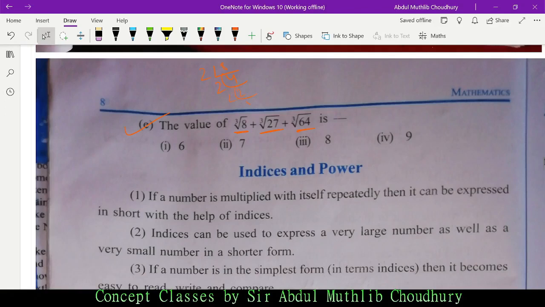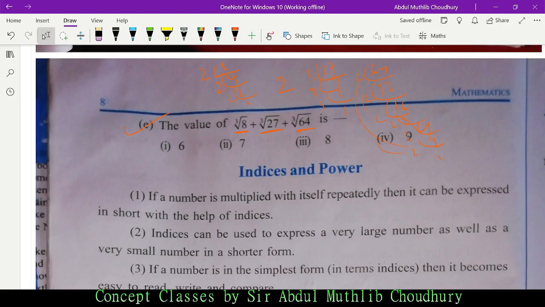So we have here 2. Then 27, again factorize: 3, 9, 3, 3, 3, 1. We have here 3.